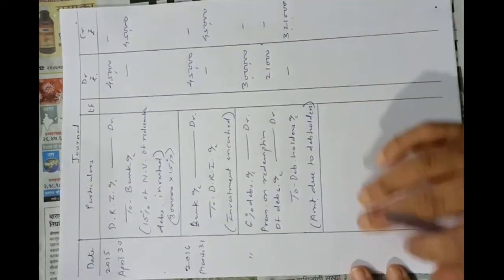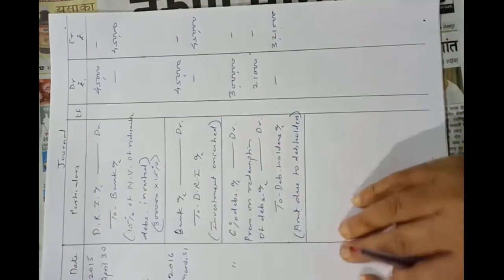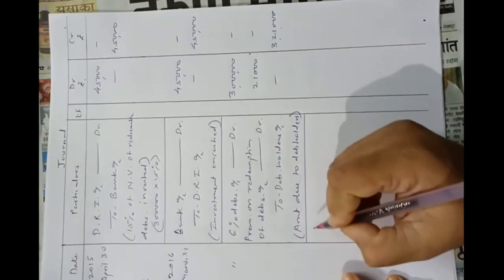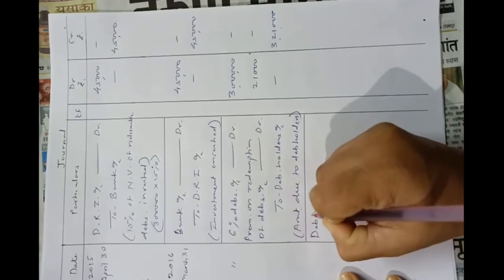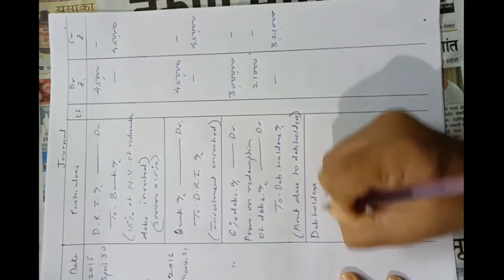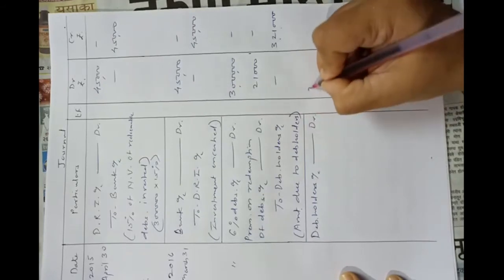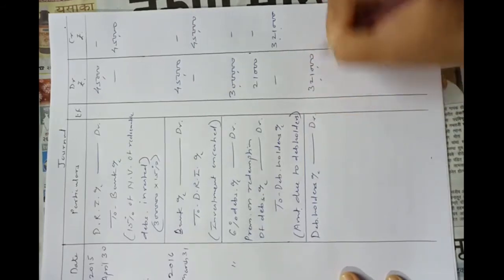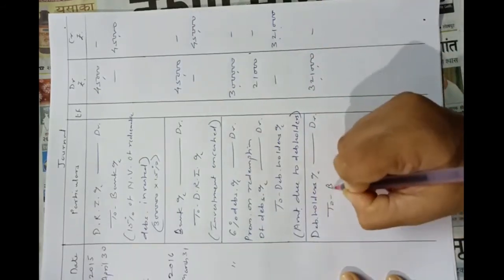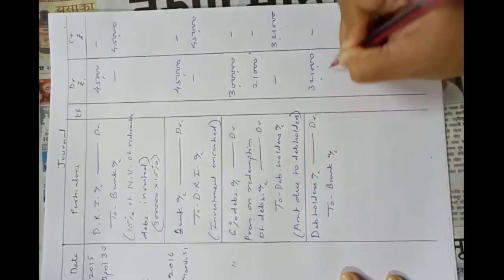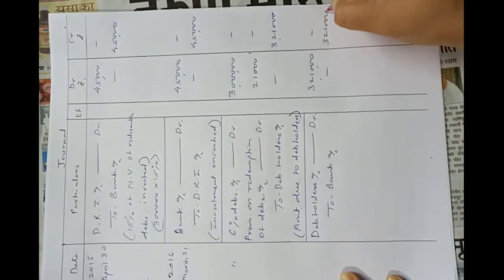Now actual entry of actual payment, amount paid to debenture holders on that date. So debenture holders account debit 3,21,000 to bank account 3,21,000.